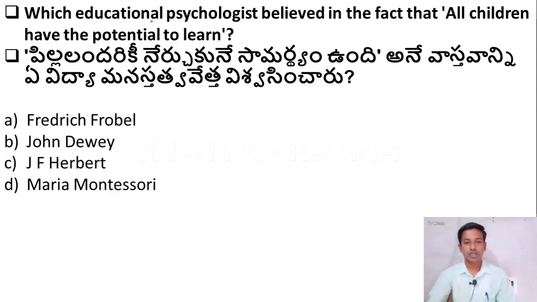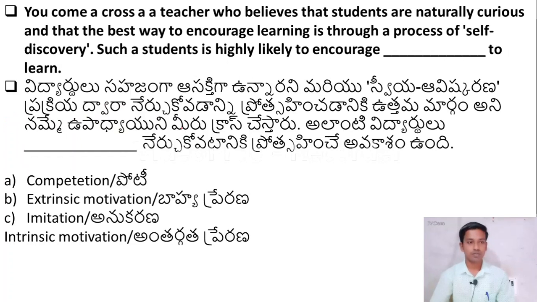Which educational psychologist believed in the fact that all children have the potential to learn? Option A, Frederick Froebel. Option B, John Dewey. Option C, J.F. Herbart. Option D, Maria Montessori. All children have the potential to learn. This is said by Frederick Froebel. So option A is the correct answer. Let us move to the next question.